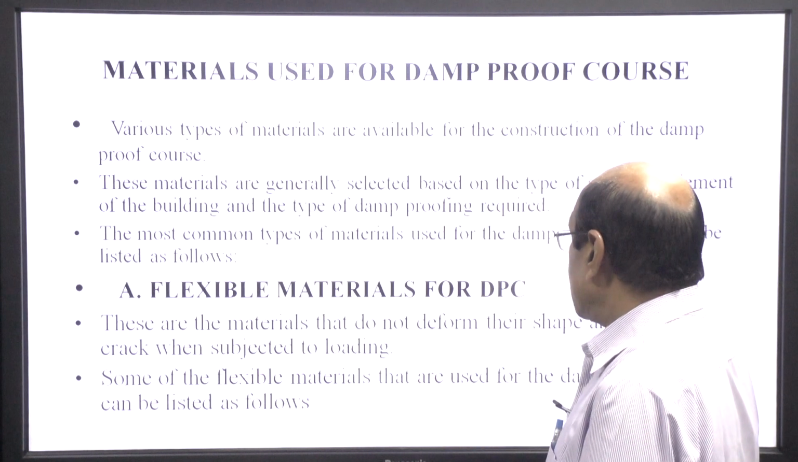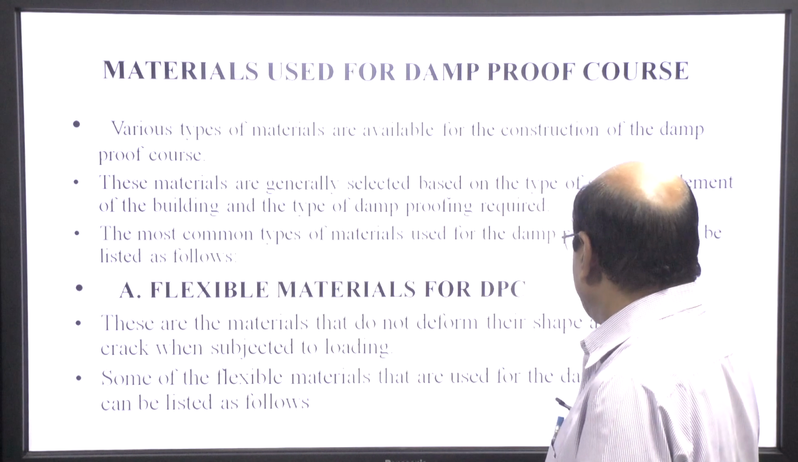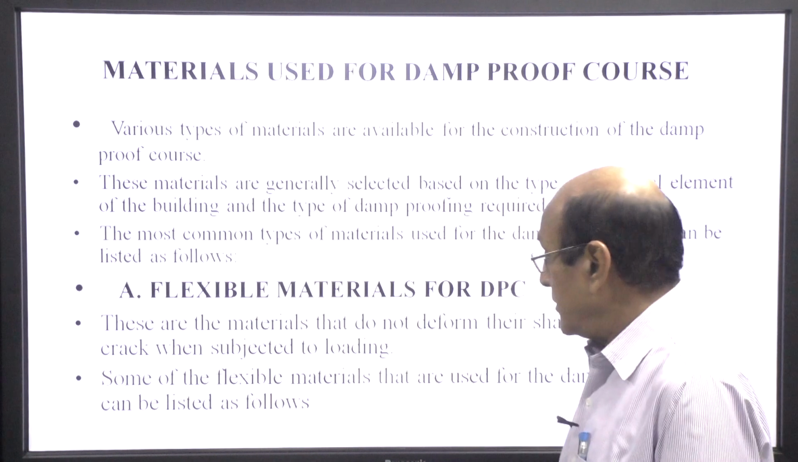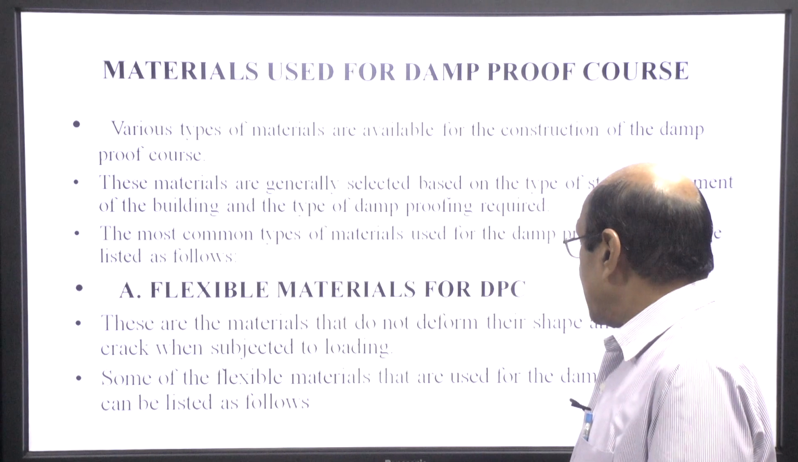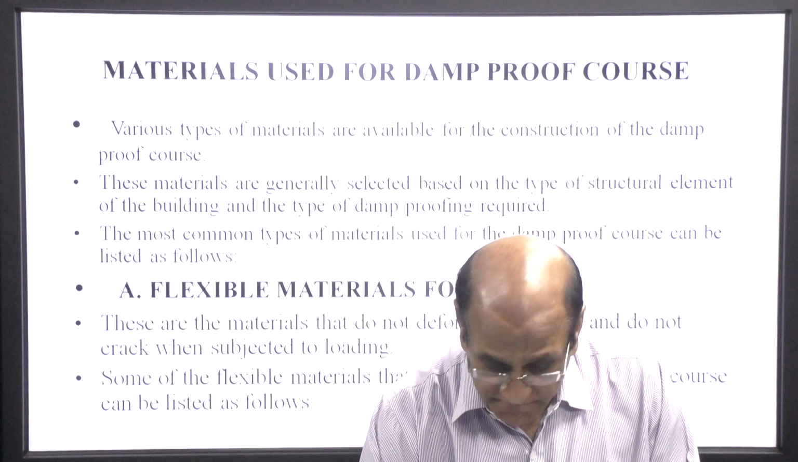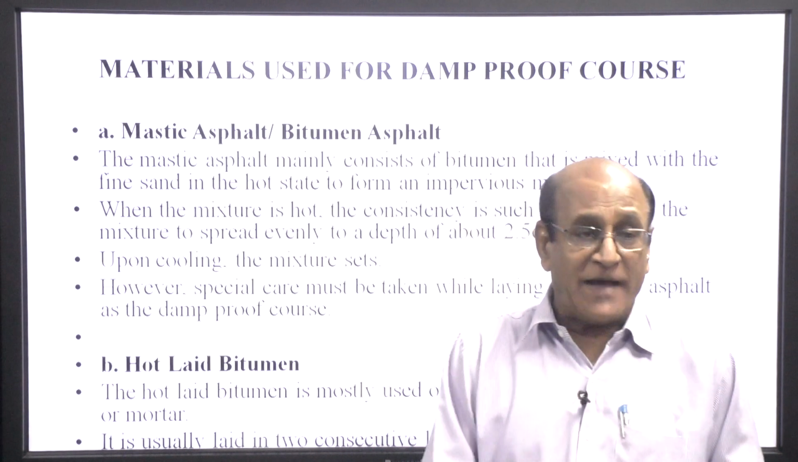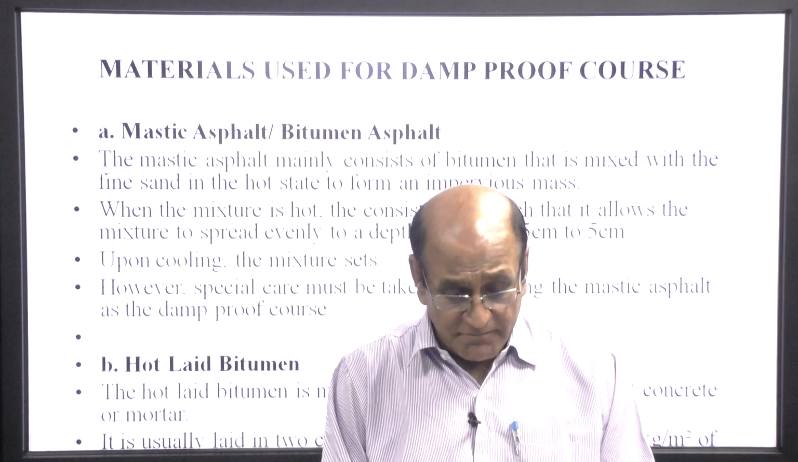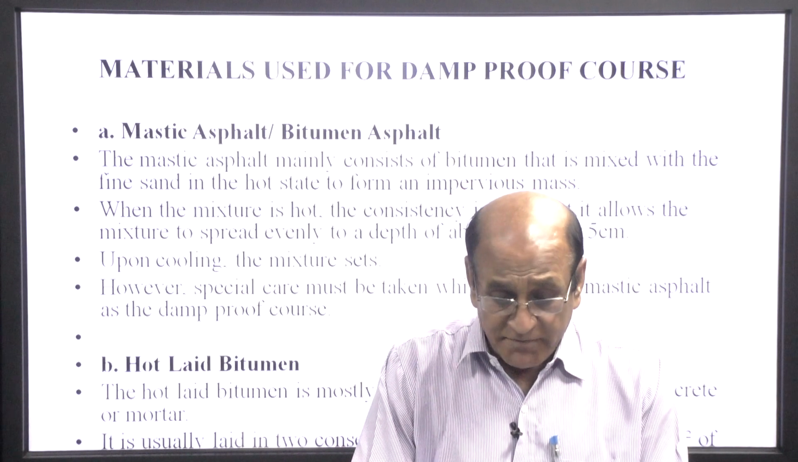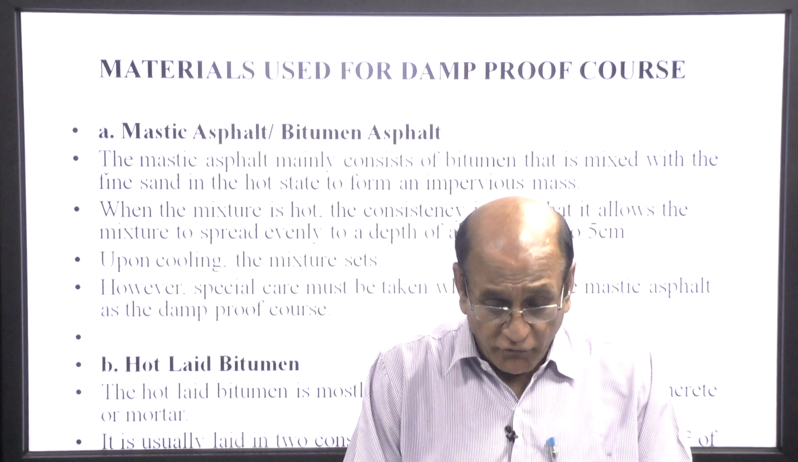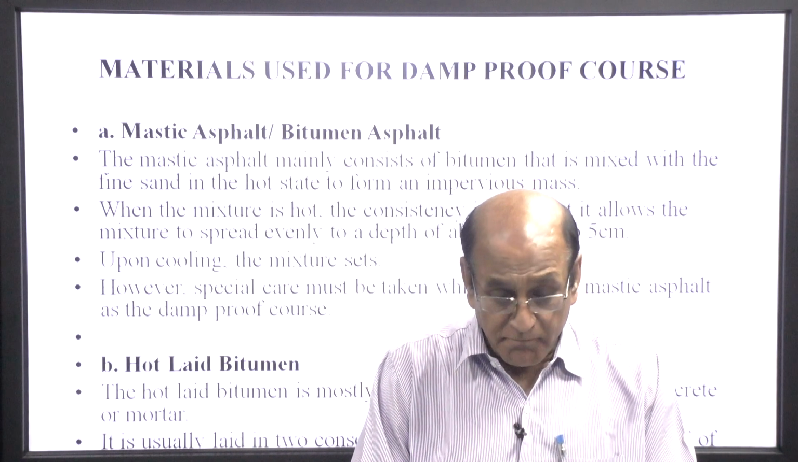These are materials that do not deform their shape and do not crack when subject to loading. Some of the flexible materials that are used for the damp proof course can be listed like mastic asphalt or bitumen asphalt. The mastic asphalt mainly consists of bitumen mixed with fine sand in a hot state to form an impervious mass.